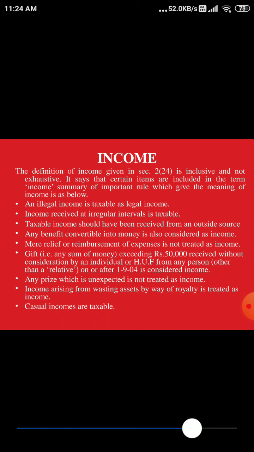If it is not covered under that, then it may be some other kind of tax, maybe a wealth tax, or some indirect taxes. So whatever 5 heads have been specified by the government to call it an income, it should be covered under those 5 heads. Then any benefit convertible into money is also considered as income. So if you are getting any benefit which can be converted into money, even though it is not in the form of money, it is income. Income generally doesn't mean that you should get it in cash or bank balance.